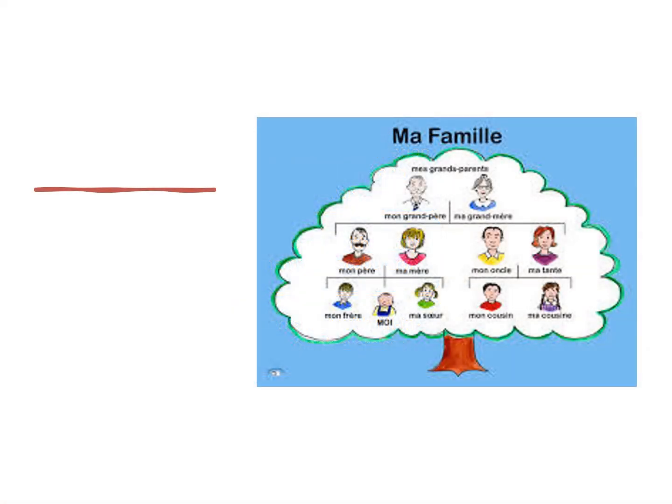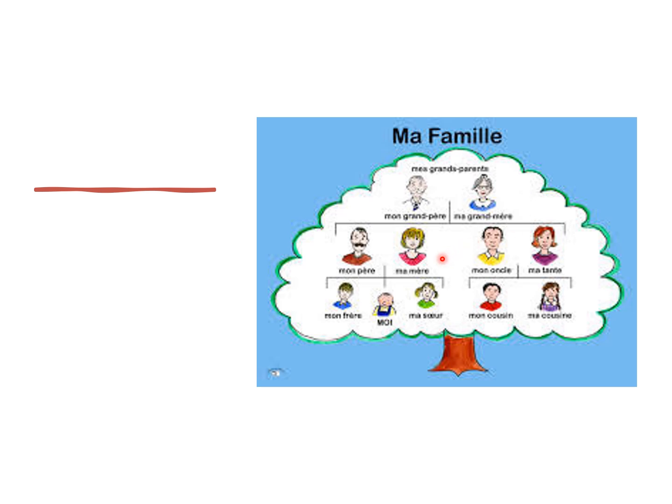So here we have a family tree. Ma famille, of course, is my family in French. And the first two people we see up here, we have mon grand-père, meaning my grandfather, ma grand-mère, my grandmother, and when you put them together, we have mes grands-parents, my grandparents.